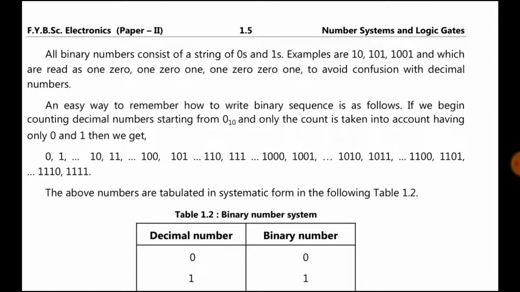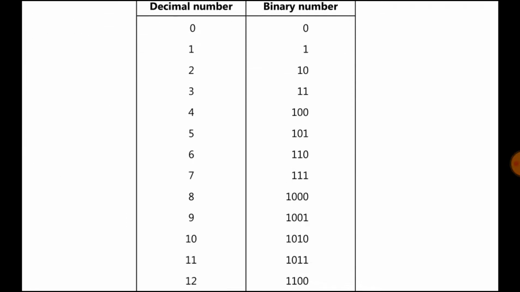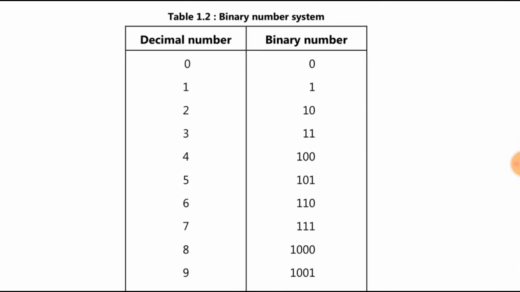If we begin counting decimal numbers starting from 0, taking into account only 0 and 1, we will get this type of thing. The numbers are tabulated in the form of decimal number and binary number like this.